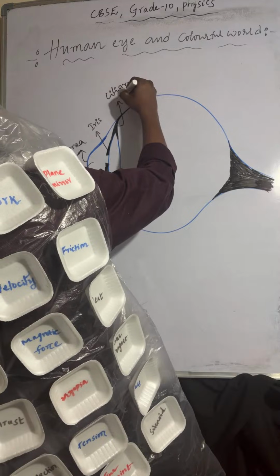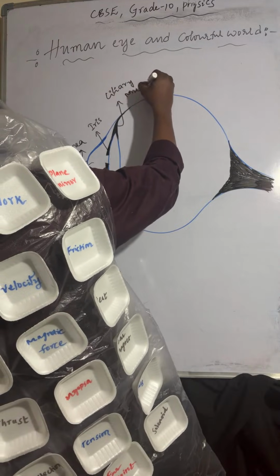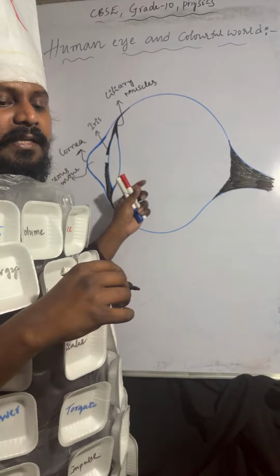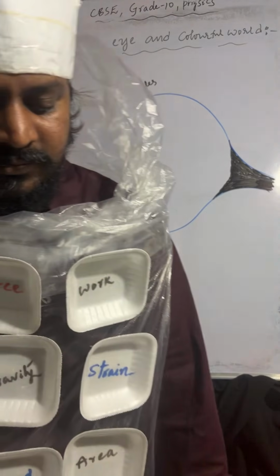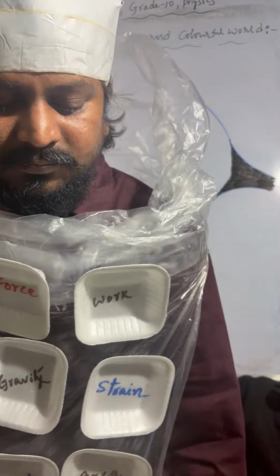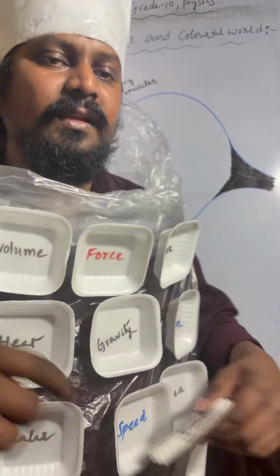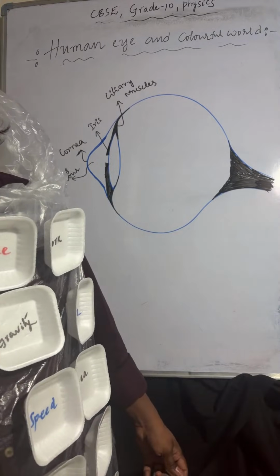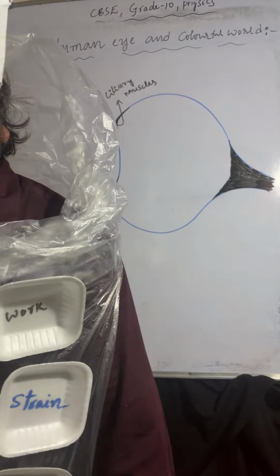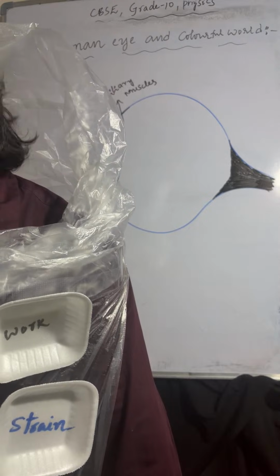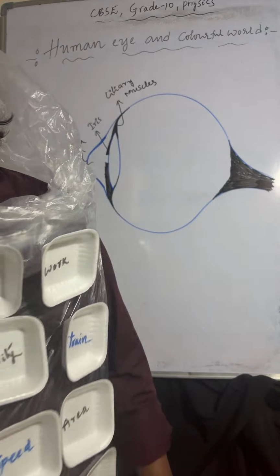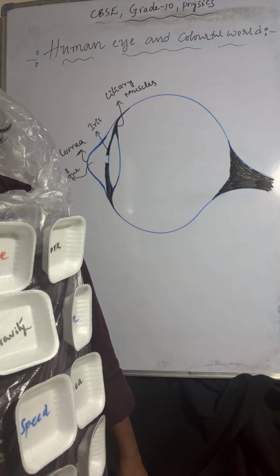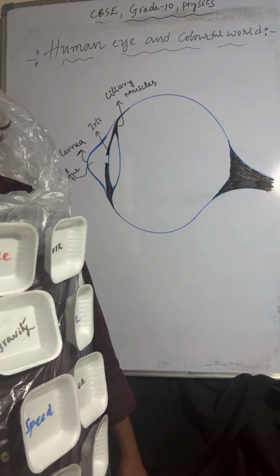Next one, the eye lens. The eye lens is also called convex lens or crystalline lens. Whenever light rays fall on it, it converges the light rays and makes them fall at the retina.